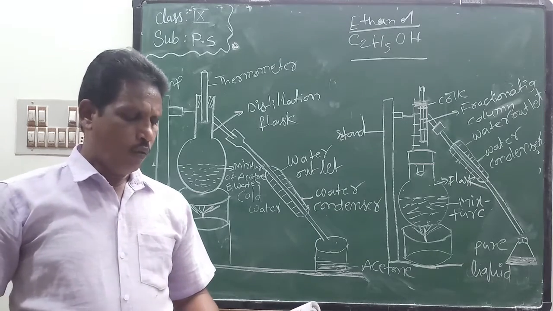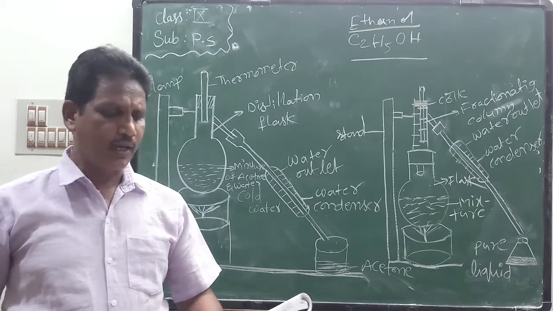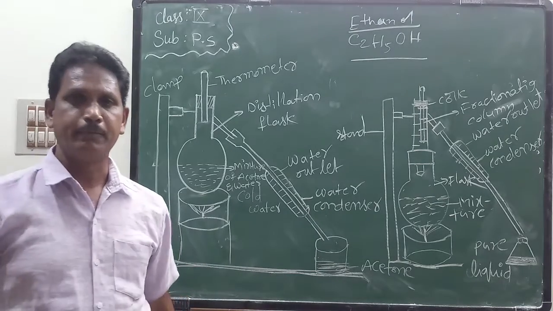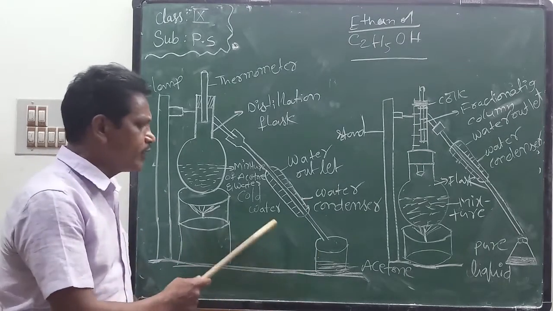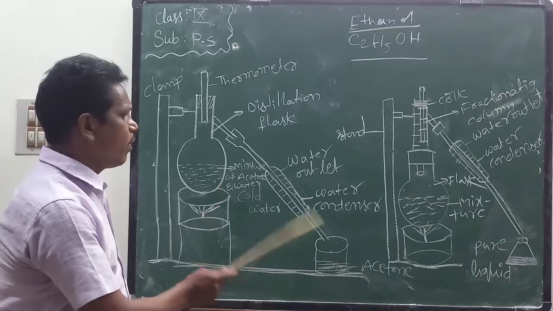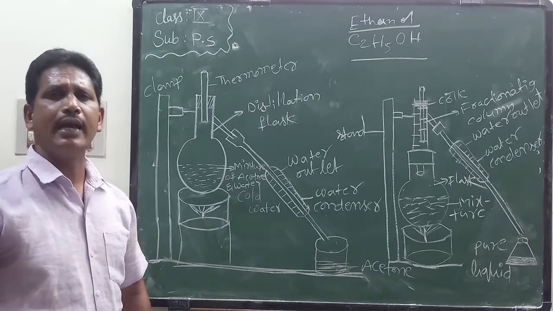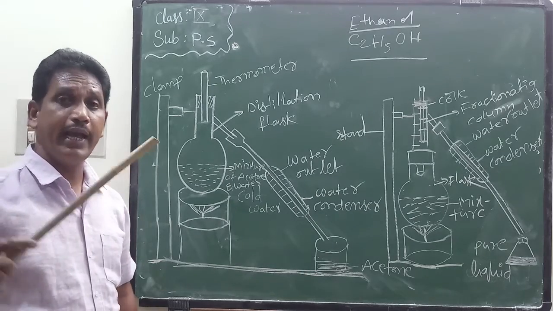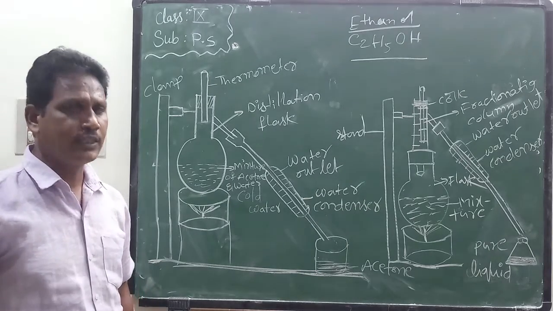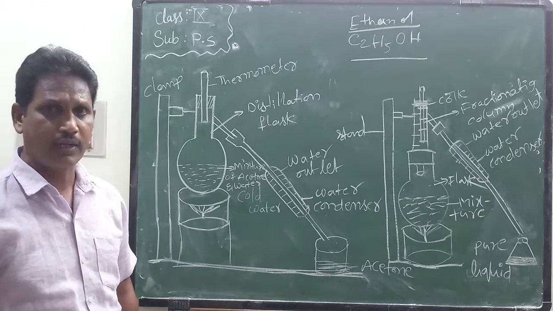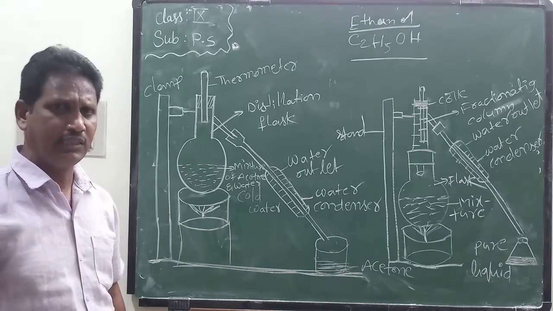What if the boiling points of the two liquids are close to each other? Here the difference between the boiling points of water and acetone is large, more than 25 degrees Celsius.